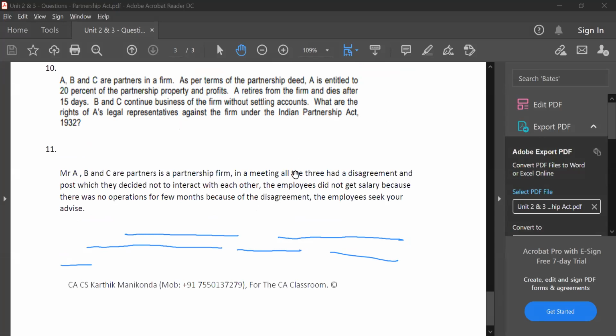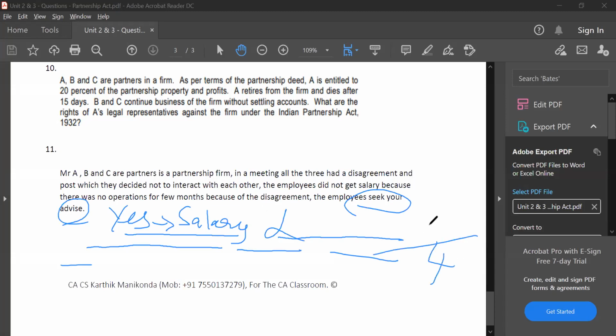Very good. I want the exact term, guys. If this term is not there, see, all of you are giving the correct answer. All of you are saying that the employees seek your advice, yes, salary has to be paid. No doubt in that. Everybody is telling me salary has to be paid. In the exam, if this question comes for 4 marks and you write only "yes, salary has to be paid," you will not get more than 1.